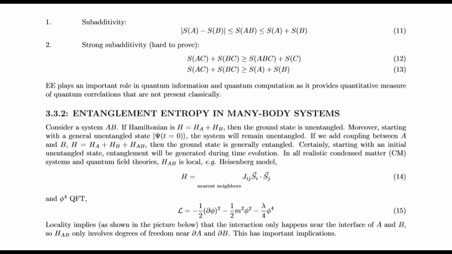In all realistic condensed matter systems and quantum field theories, HAB is local, for example the Heisenberg model and phi-fourth quantum field theory. Locality implies that the interaction only happens near the interface of A and B. So HAB only involves degrees of freedom near ∂A and ∂B. This has important implications.